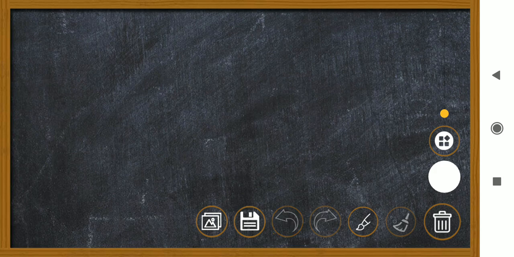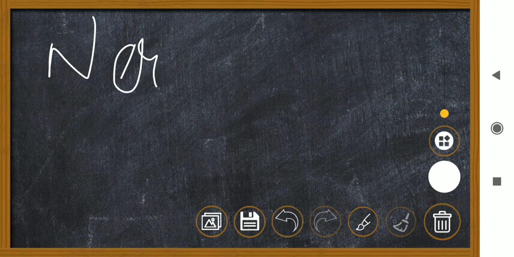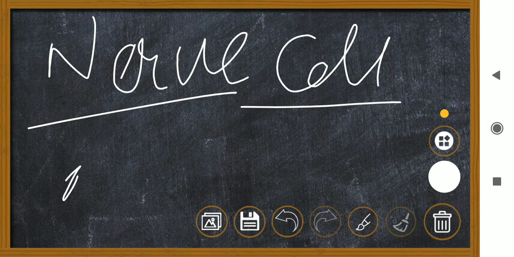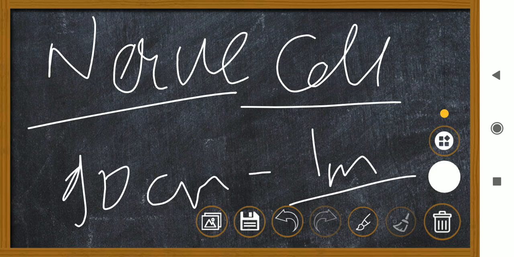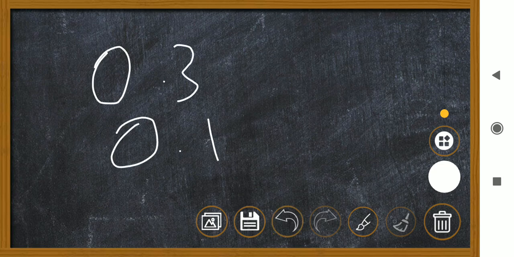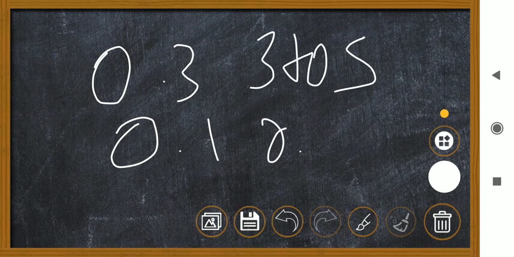And the longest cell is the nerve cell, can you guess it? I know many of you have guessed it right. It is 90 centimeter to 1 meter. So this is the size of the cell. Let's recapitulate it. Mycoplasma is 0.3, PPLO 0.1, bacteria 3 to 5 mu, and virus 0.02 to 0.2.